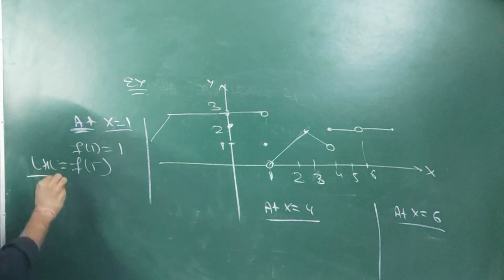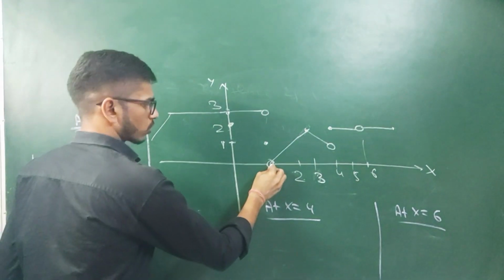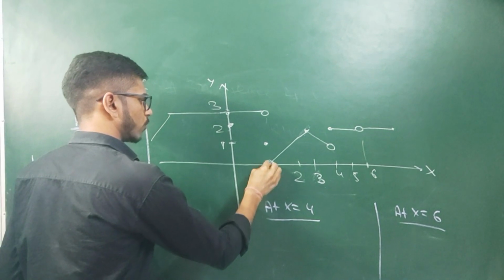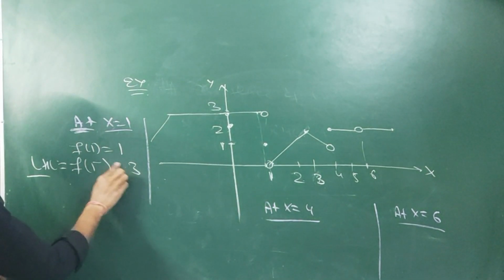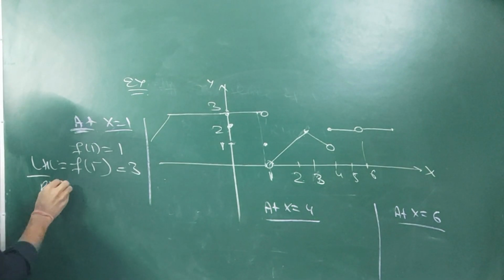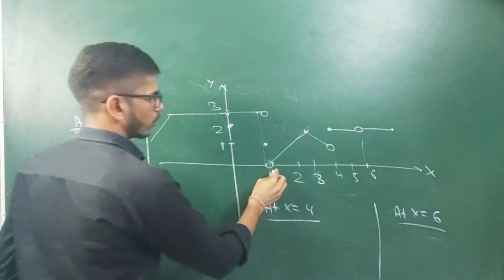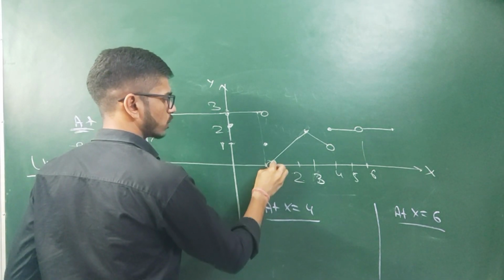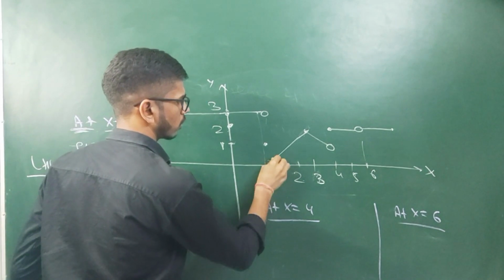it will be f of 1 minus. So if you see the value of function at 1 minus, the value we will get will be 3. In the similar manner, if we have to find the right hand limit, it will be f of 1 plus, and the value of function at 1 plus will be approximately equal to 0. It will be very small, no?